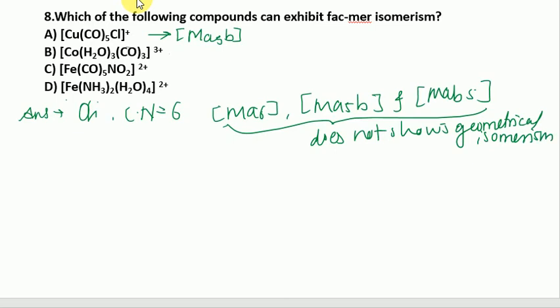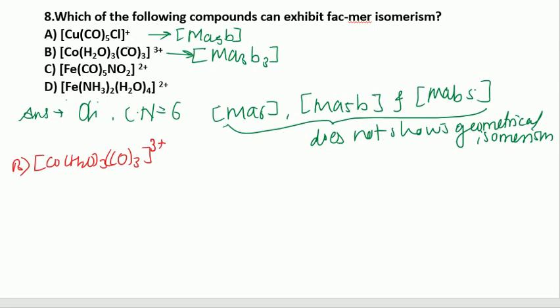In the second case, the complex is of the type Ma3B3. If we see option B, it is cobalt with H2O thrice and carbonyl thrice, 3+. If we try to draw the geometry of this complex, it shows two geometrical isomers, cis and trans.